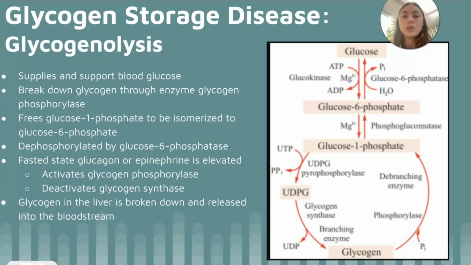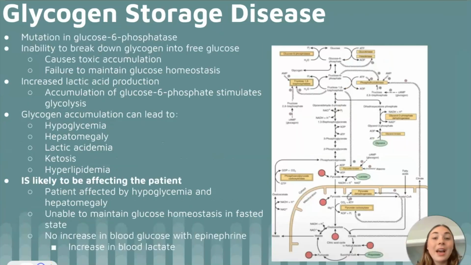The glucose is used in glucose homeostasis as well as a substrate for red blood cells and the brain. Glycogen storage disease is characterized by an individual's inability to break down glycogen into energy, causing a toxic accumulation. These individuals lack or have a mutation in the enzyme glucose 6-phosphatase. Glucose 6-phosphatase is present in the liver and is required for both gluconeogenesis and glycogenolysis. It is necessary to dephosphorylate glucose 6-phosphate to free glucose to release into the bloodstream.